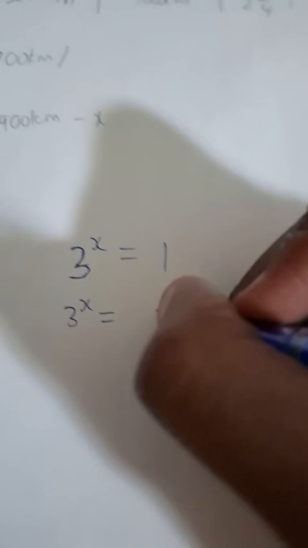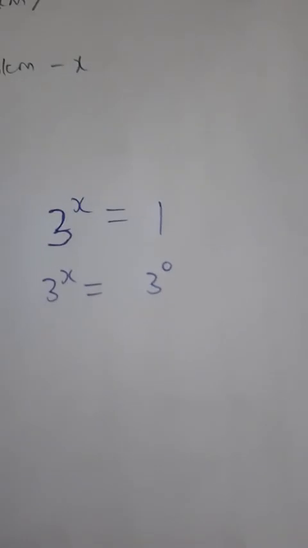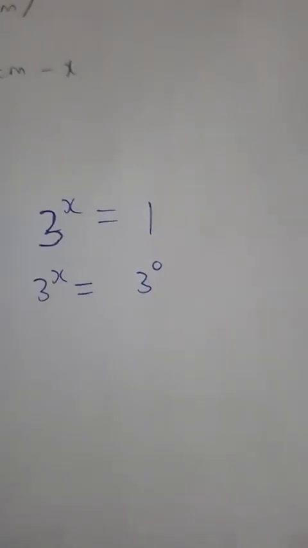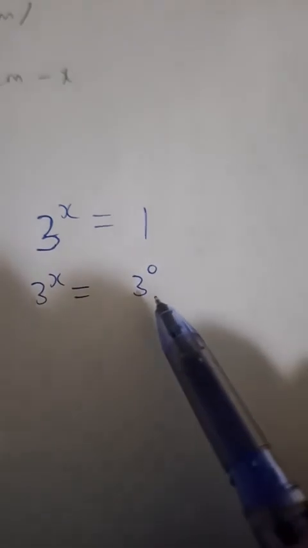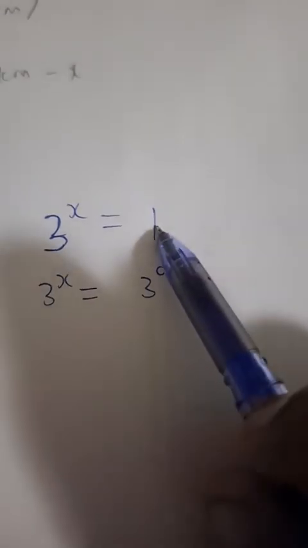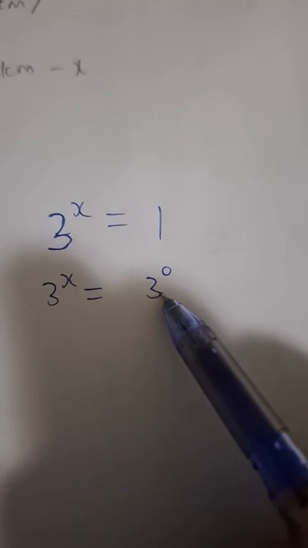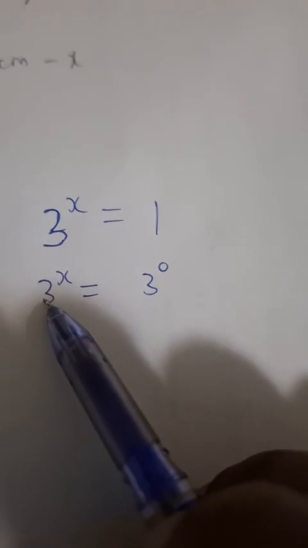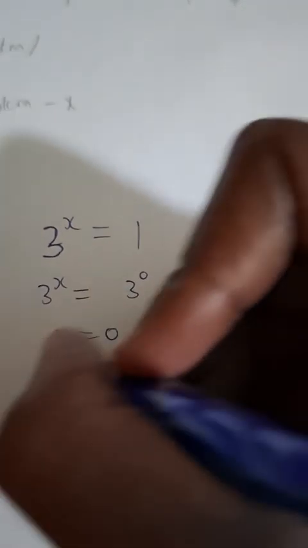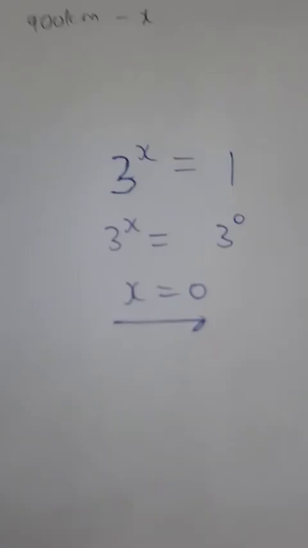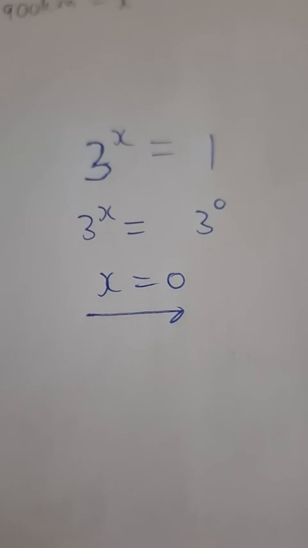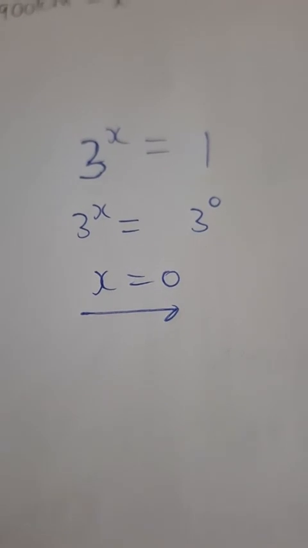Yes, Kamo is spot on there. We changed 1 to 3 to the power 0. Very good, Kamo. Very, very good. Because 1 can be written as a base raised to the power 0. So if we want to align the base that we need to change to, we look at the base that's already there. Because once the bases are the same, we drop the base, we equate the exponent. The answer is x is equal to 0. Okay, right. And guys, obviously there's more.